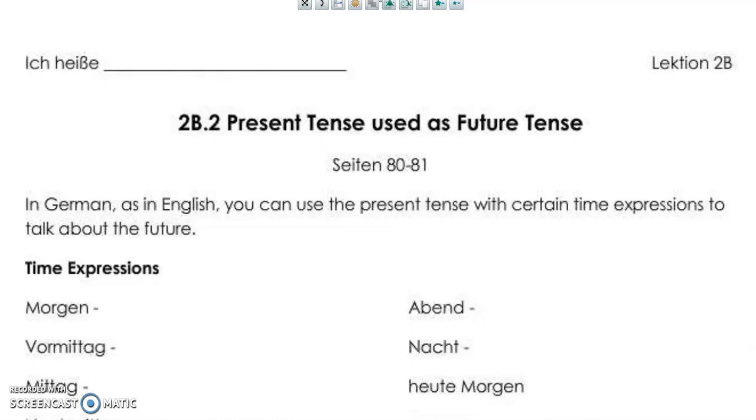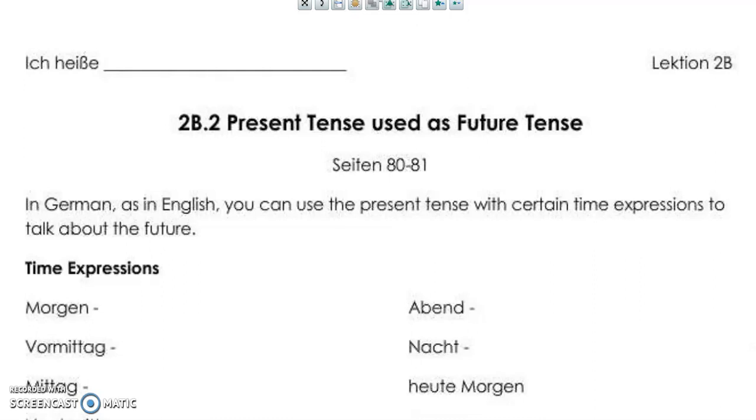So we actually have this in English. In English we have something called the present progressive. So if you say, I am swimming, that's the present progressive. In German they don't really have this to express the present tense. They just say, ich schwimme, I swim, and that refers to I am swimming, I swim, and I do swim. Anyway, in English, if you say I am swimming and you throw a time expression at the end, like I am swimming tomorrow, you're expressing the future tense by using the present tense. Instead of saying I will swim tomorrow, you're saying I am swimming tomorrow, and you're using the present tense to talk about something that's happening in the future.